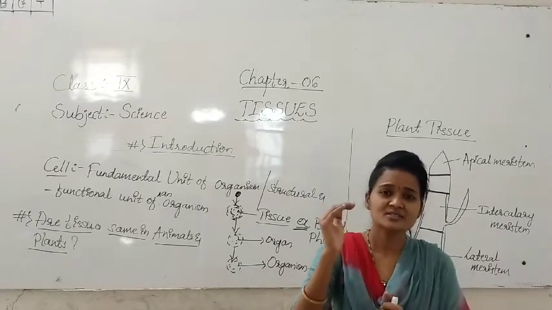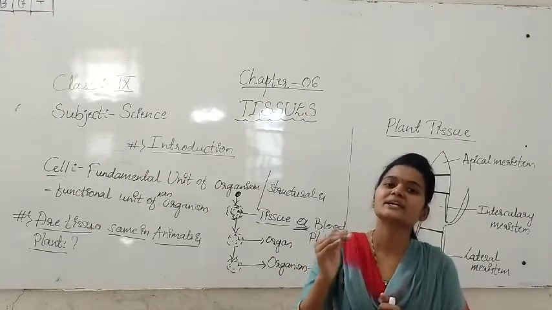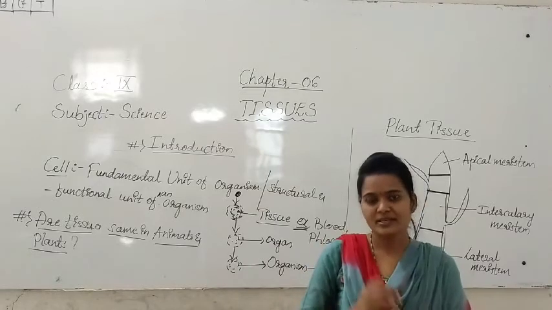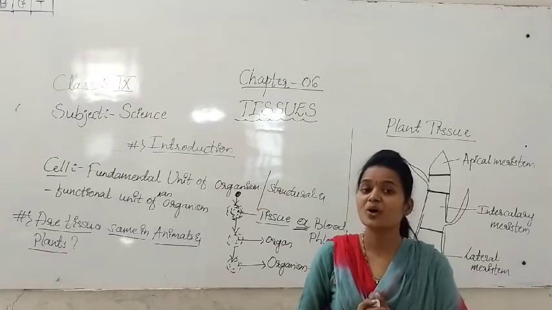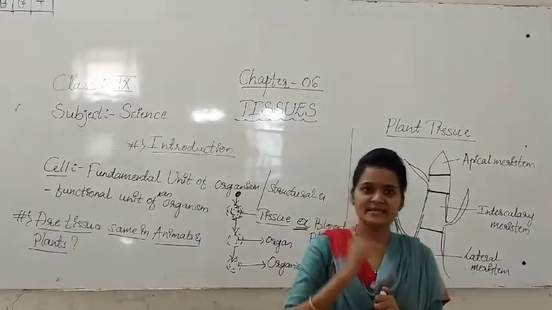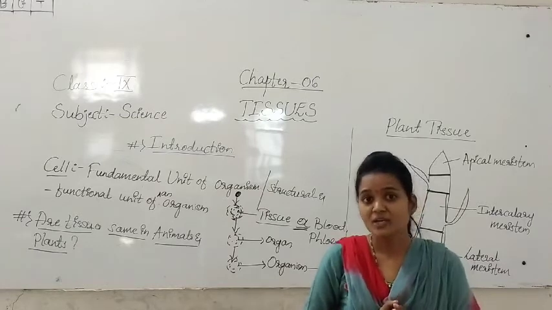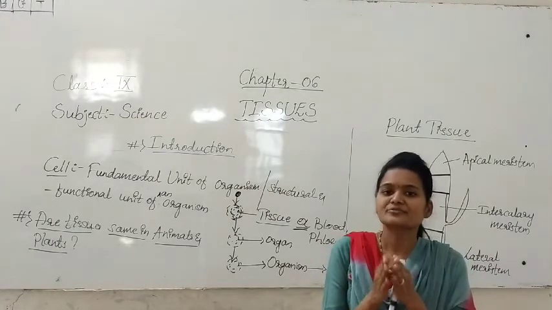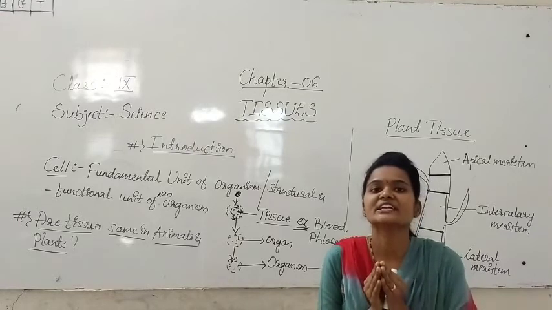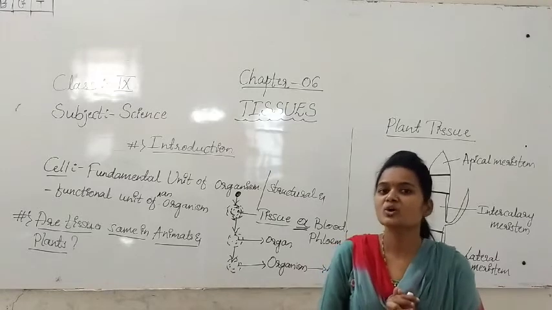Animals are growing under any condition. Plants will stop growing in some conditions because of those dead cells only. But animals can keep growing. Because of that, tissue will be classified depending on division.